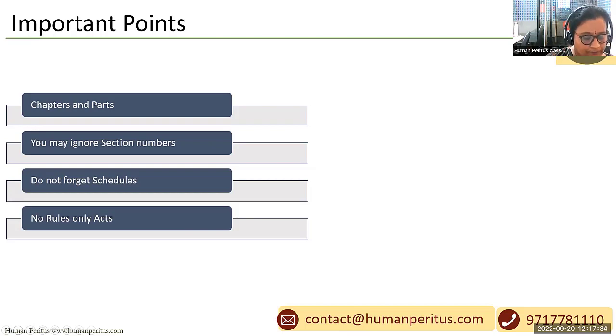Two or three important points I would also like to mention: while you prepare for the labor acts, if you are focusing on the definition, focus on which act is including and excluding what from the definitions. Which part is excluded from the definition, we have to focus on that.